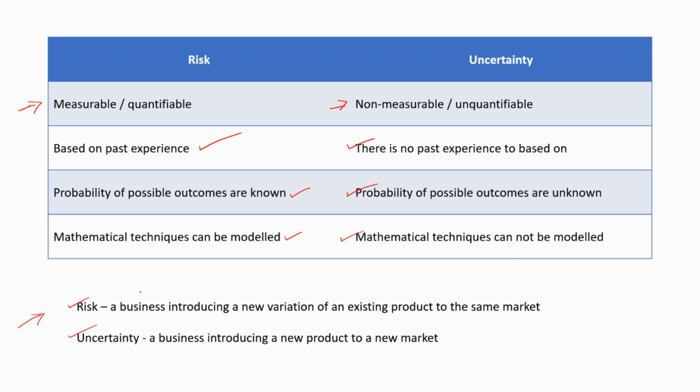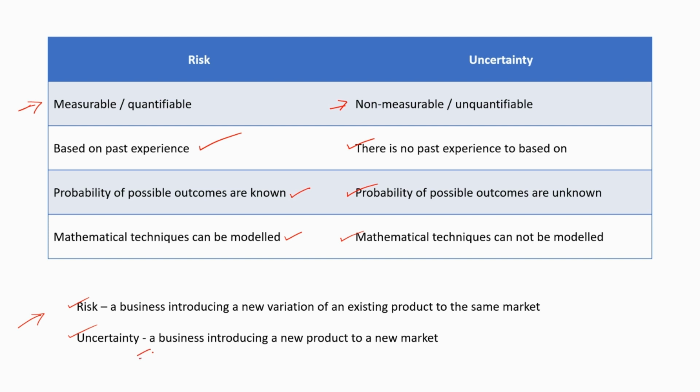Risk: the business is introducing a new variation of an existing product to the same market. So they have past data about the market, and the new product will be a variation of an existing product, so they have past data on the existing products as well. They can measure or quantify the possible future outcomes using the past data.